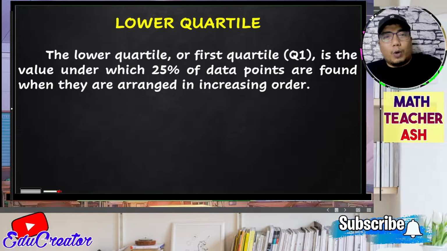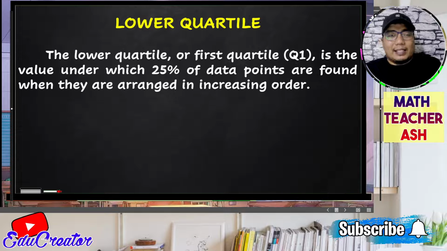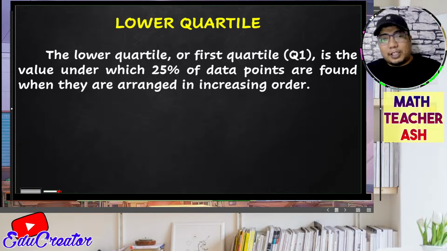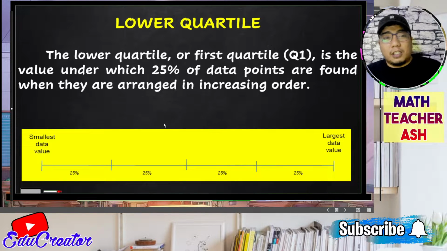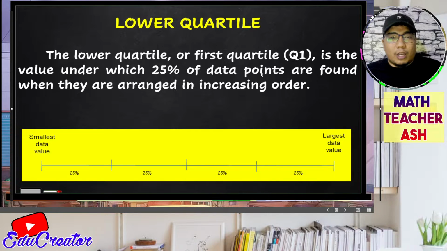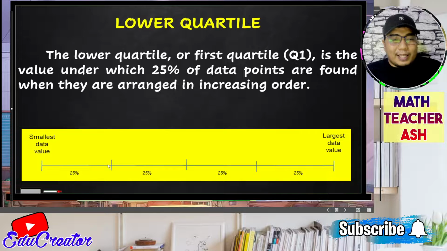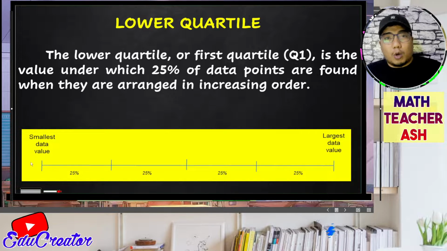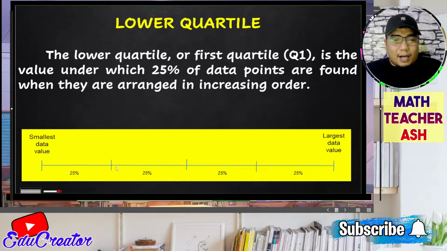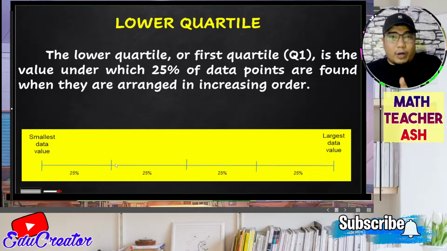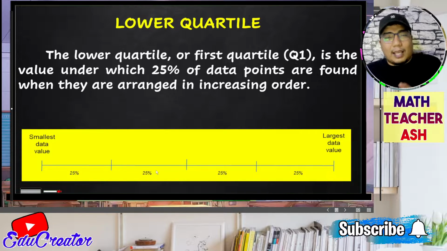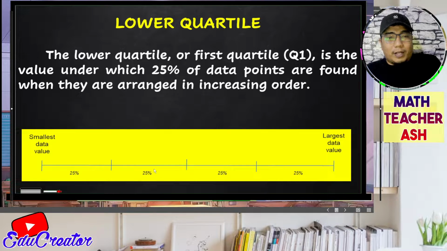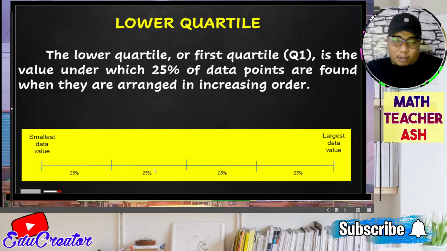What is a lower quartile? The lower quartile is known as the first quartile. It is the value under the 25% of the data points found in the arranged increasing order. So basically, if we are talking about quartile 1, this is the mark of the quartile 1, and all the data here is under the lower quartile. Of course, values above quartile 1 go to the second quartile, the third quartile, and the fourth quartile, depending on the value that you have.